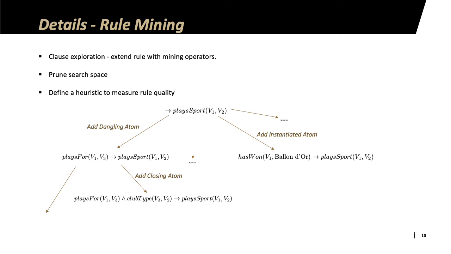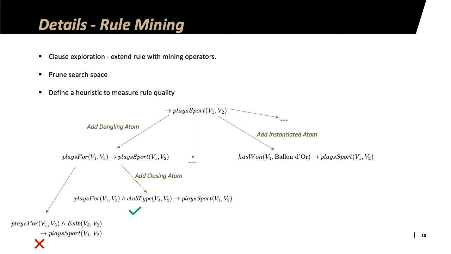And finally, we can also add a closing atom wherein both the arguments are shared with the rule. So here V3 and V2 are both shared with the original rule. This is essentially done to keep a tab on the search space so that we only mine safe and closed rules.